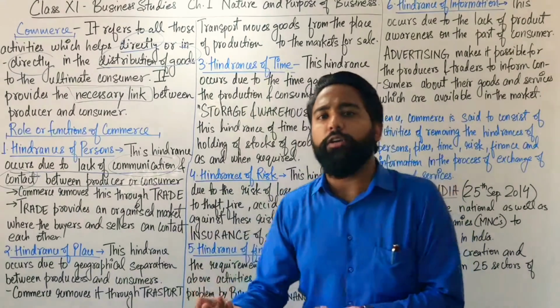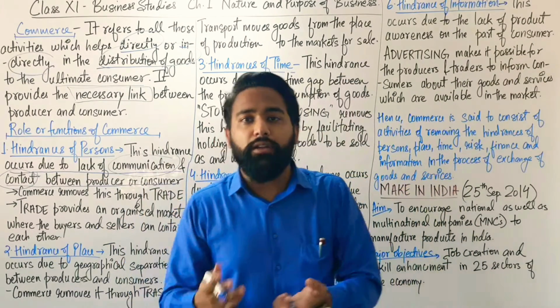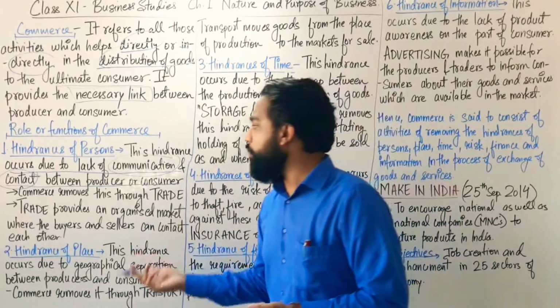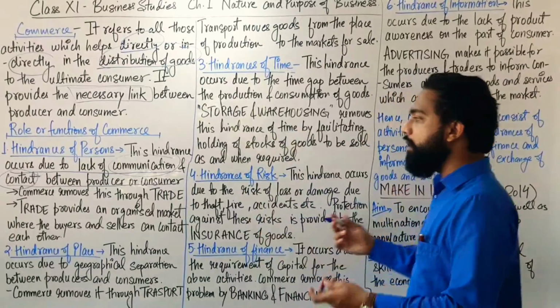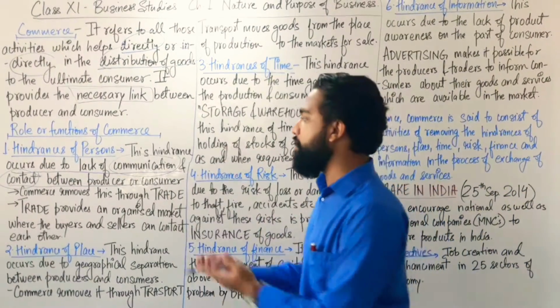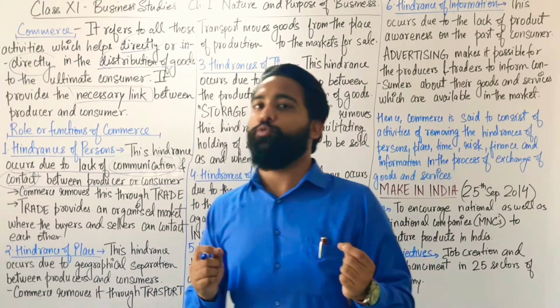One cannot talk to the other, one cannot tell about his product to his customer. So this is the hindrance which occurs due to the lack of communication and contact between the producer and the consumer.